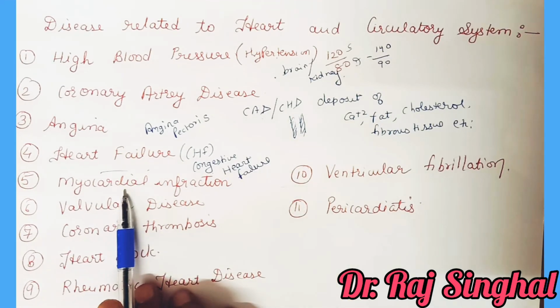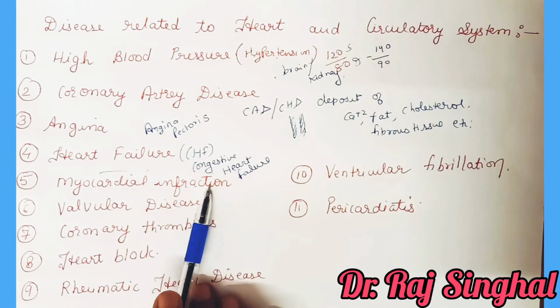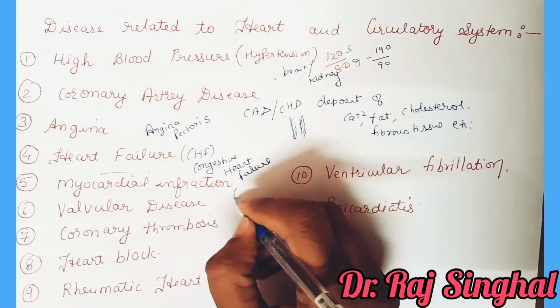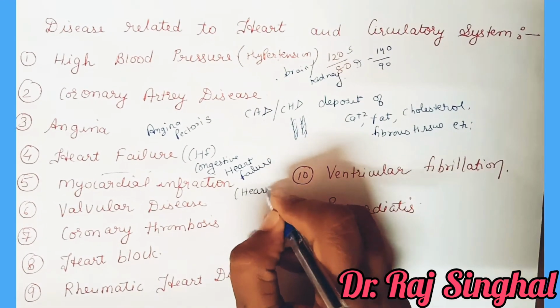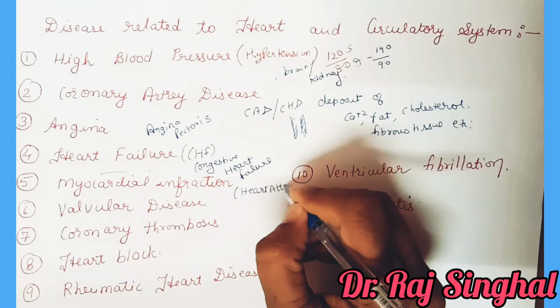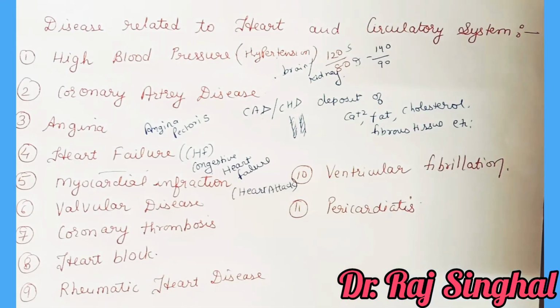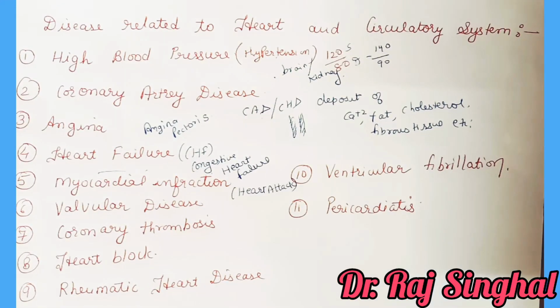The next disease is myocardial infarction. This is actually heart attack. It has very serious, often fatal consequences, meaning it is very harmful and damages the body.